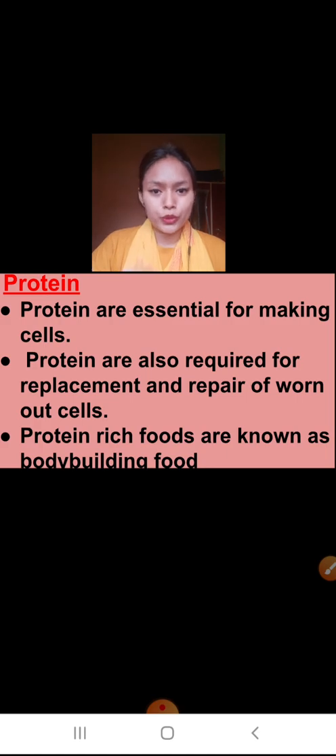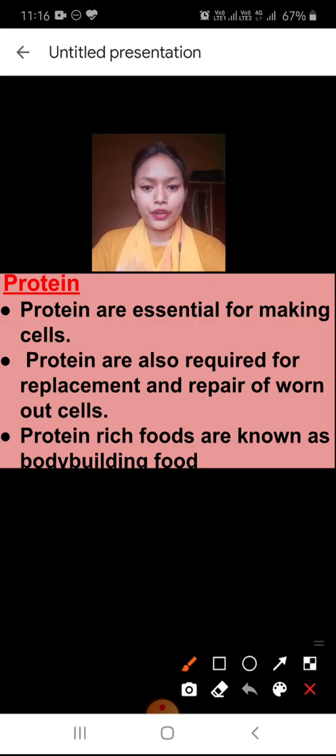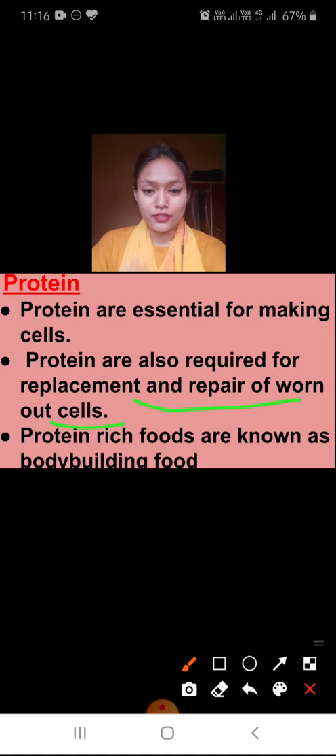Now let's come to the protein. Proteins are essential for making the cells. So proteins are very important for forming the body cells. Our body is made up of cells. So who makes the cells? Protein makes the cells in our body. And proteins are also required for replacement and repair of worn out cells. Means in the body, if some cells are damaged or need repair, who does this work? Protein helps them to replace or repair.